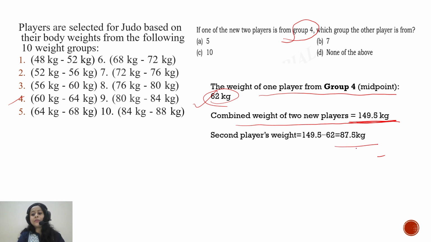And 87.5 kg falls in group 10, right? So you just have to subtract the weight of the player who belongs to group 4 from the sum total of the two players' weights, and you will get 87.5 kg, which belongs to group 10.